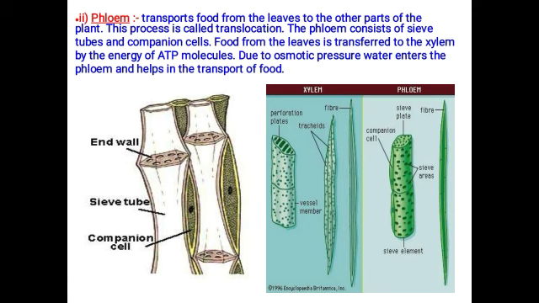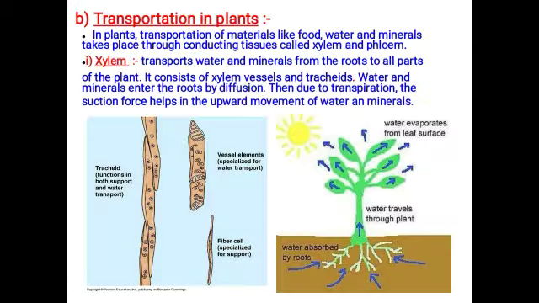Due to the osmotic pressure, water enters the phloem and helps in the transport of food. This process happens in the transportation in plants, and with the help of this the plant gets energy supplements. Thank you, children.